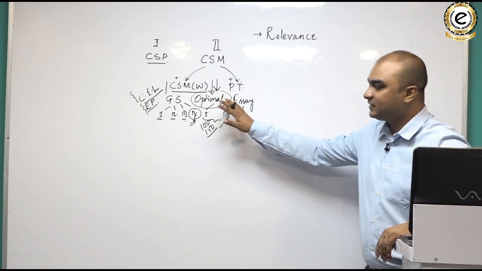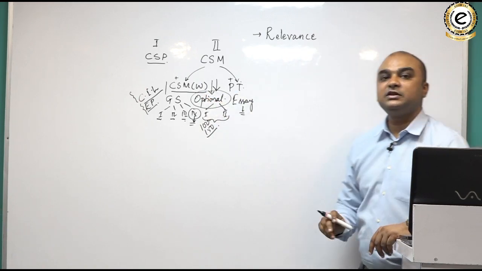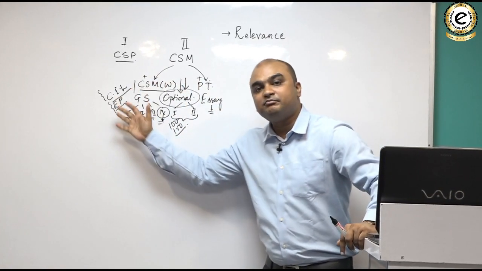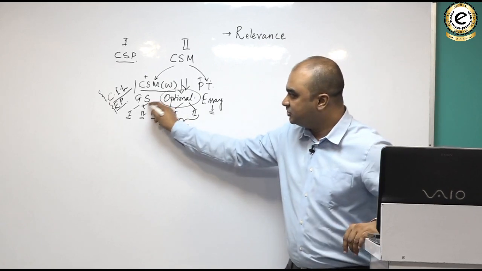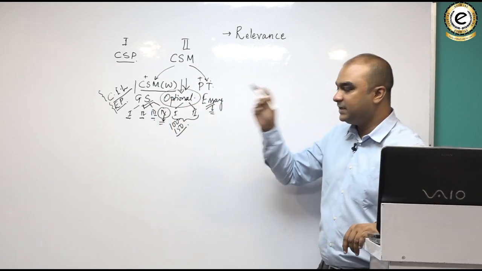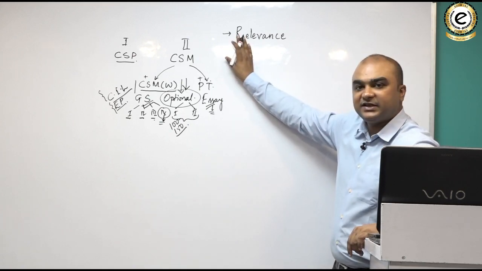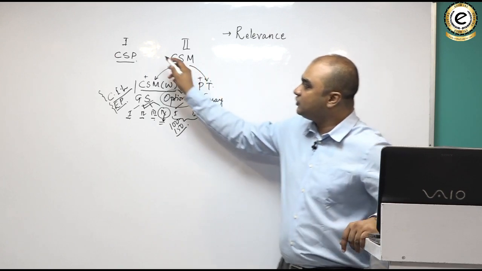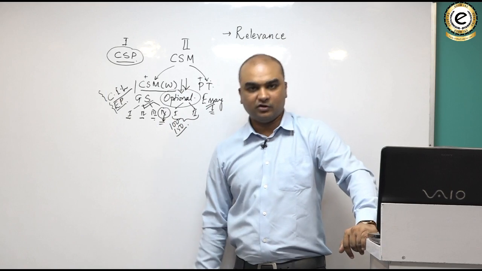So the first thing that the optional should have is how much is the optional relevant with respect to other parts of your examination. It means, say, the GS section and the essay section. This is one way of checking relevance. Another way of checking relevance is whether your optional helps you in your civil services preliminary examination or not.